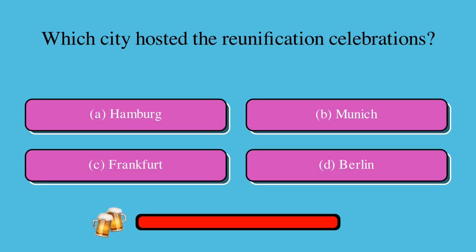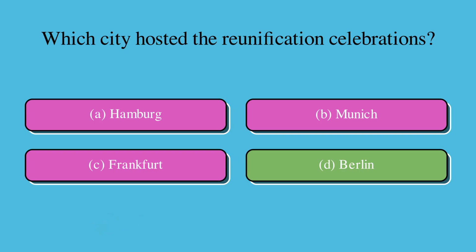Which city hosted the reunification celebrations? Is it A, Hamburg, B, Munich, C, Frankfurt, D, Berlin? The correct answer is D, Berlin.